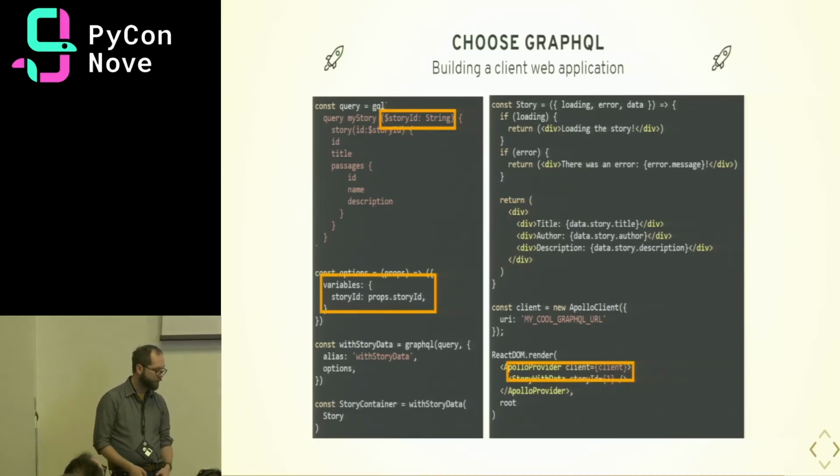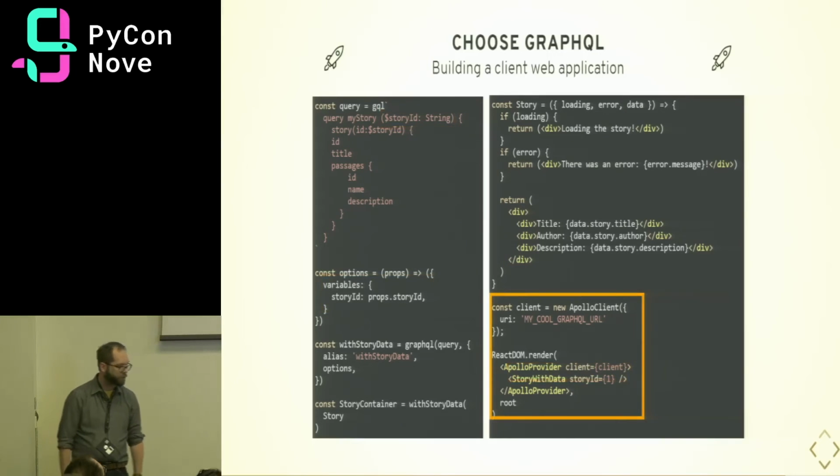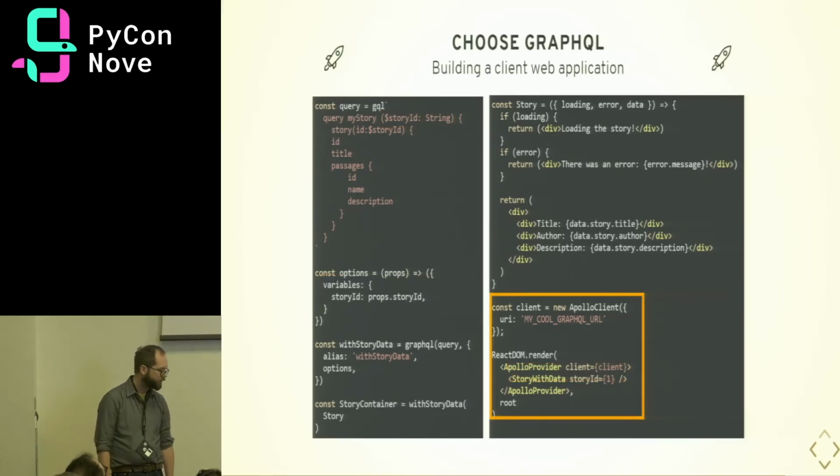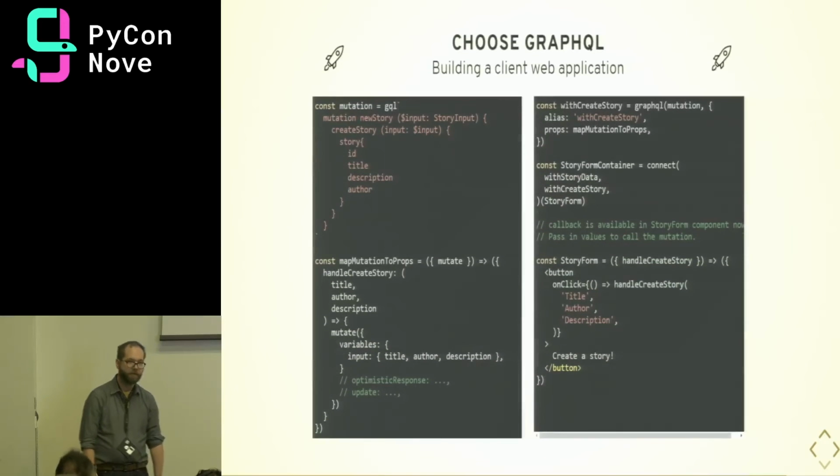We also have the ability to pass through parameters through props in our GraphQL query. And the setup is pretty straightforward. All we need is an Apollo client and the URL of the endpoint. So that's pretty easy. Let's look at mutation.